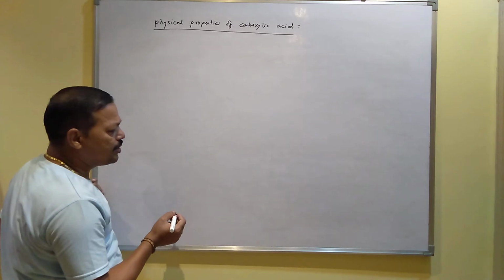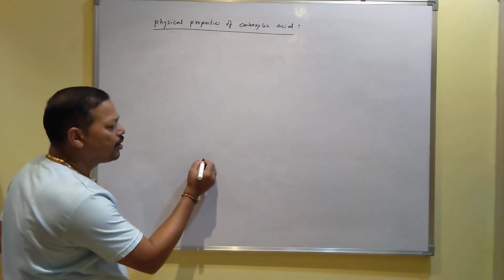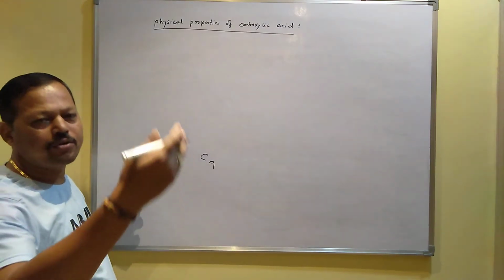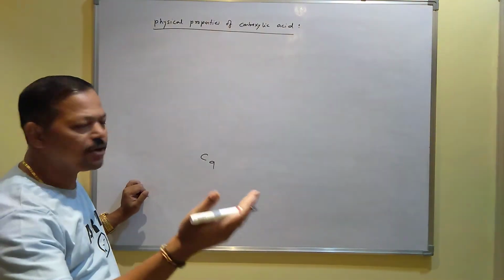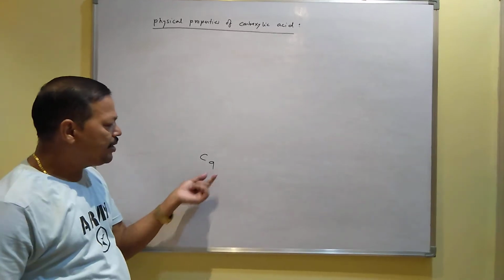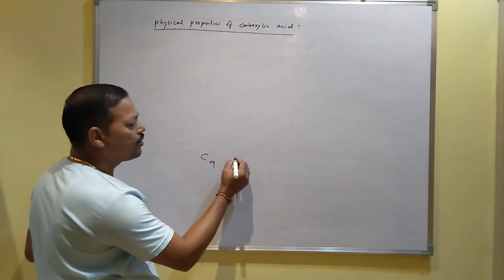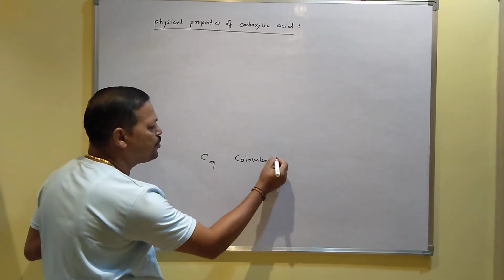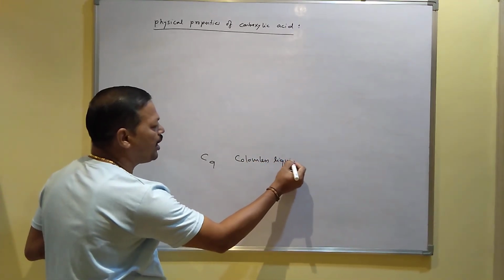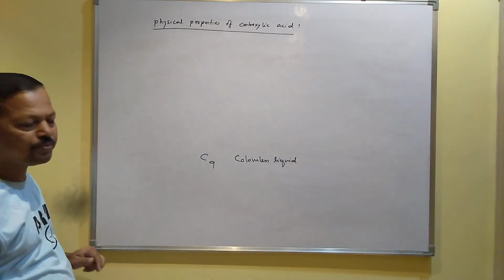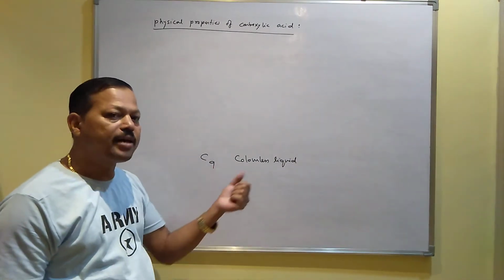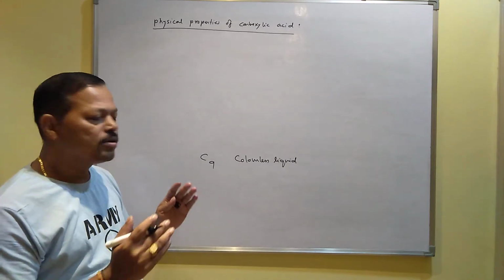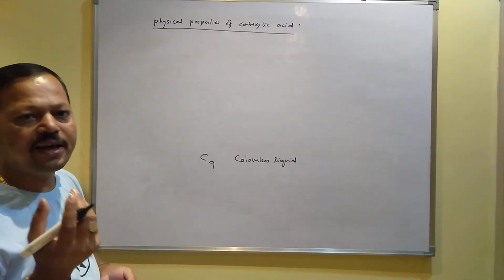The carboxylic acids which contain up to 9 carbons, I mean methanoic, ethanoic, propanoic, butanoic, hexanoic, heptanoic, octanoic, like that, up to 9 carbons, exist as colorless liquids and they have some smell also. But carboxylic acids with more than 9 carbons exist as solids, like wax.